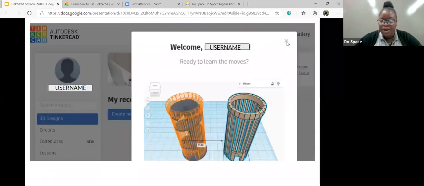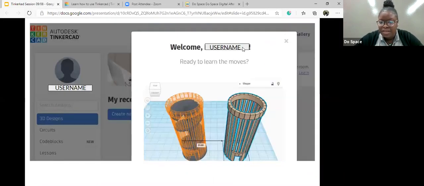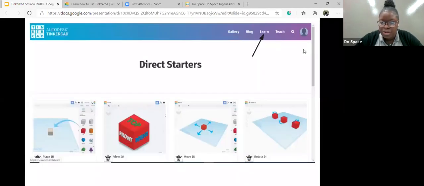We're going to close out of this page just because we don't need it right now. So you would close out of this page and then go here, where you would see something at the top corner. There'll be an option for learning. Because we're learning today, we are going to click on learn. That's where we're going to get started.